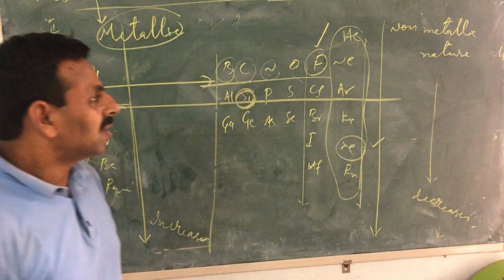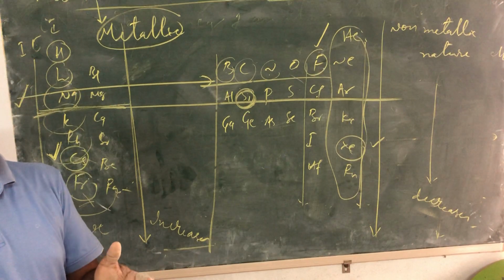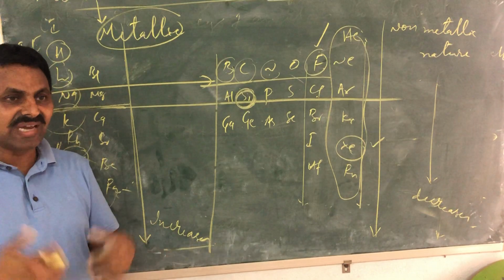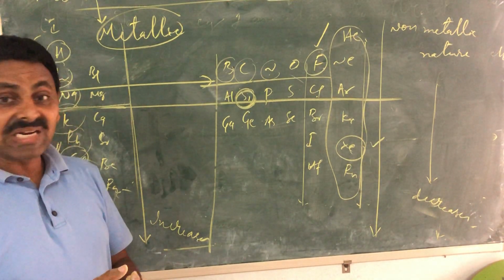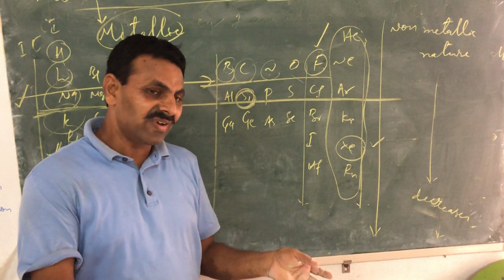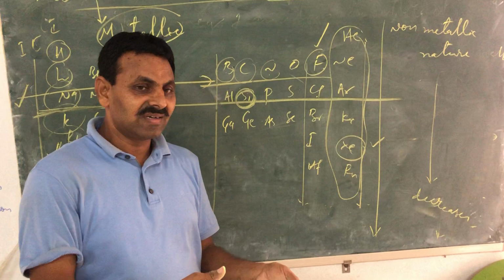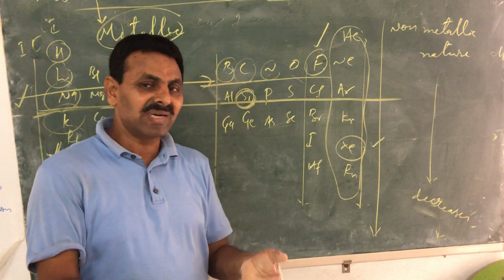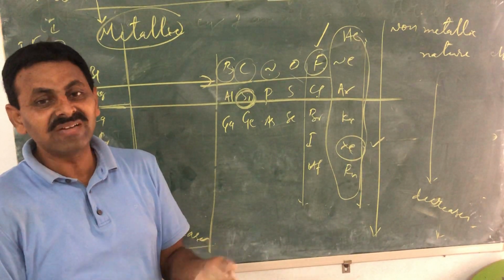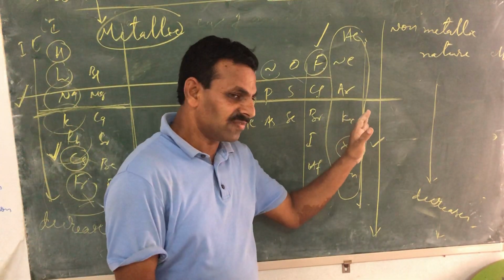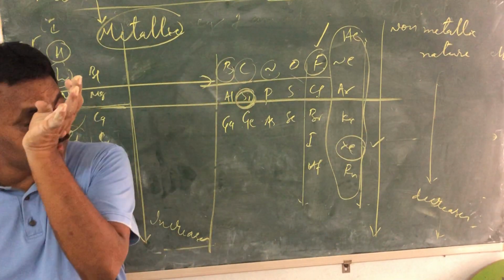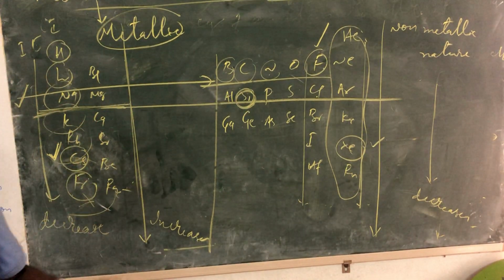Why? Because nonmetals are the ones which are electronegative in nature. They have the tendency to gain electrons. So electron affinity values gradually decrease. That means the tendency of gaining electrons decreases. Tendency of gaining electrons is nothing but non-metallic nature, because non-metals gain electrons and become electronegative. If electron affinity decreases, non-metallic nature decreases.